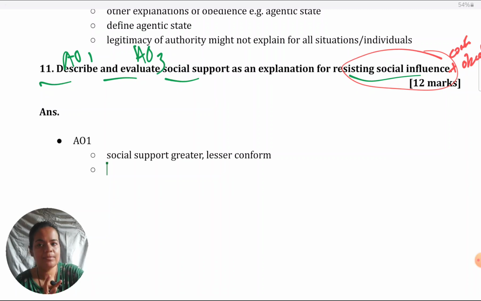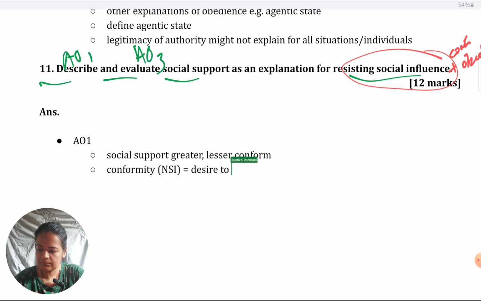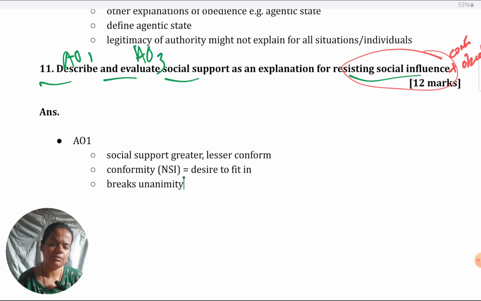Because we have seen conformity is often out of fear of disapproval or desire to fit in, NSI basically. So that is why when the individual receives support of another person for their own views, they do not fear rejection as much because they already have approval of one other person. So it can reduce the desire for approval and fear of rejection. Alternatively, you could also explain it in terms of breaking of unanimity, or you can give both the explanations, which is one of the factors that influences conformity, which we have just covered also in one of the answers.